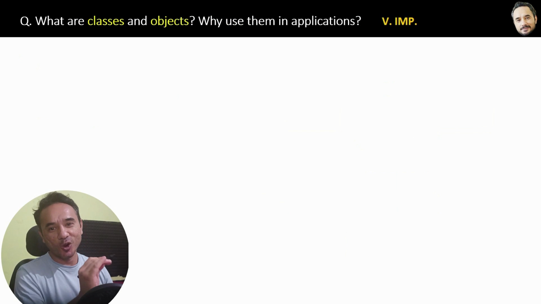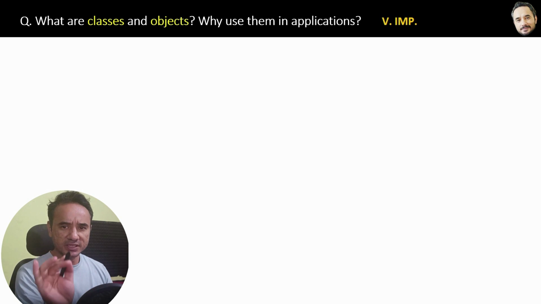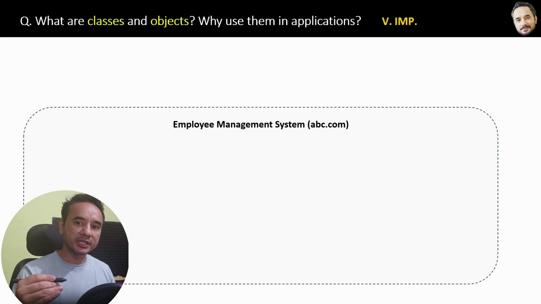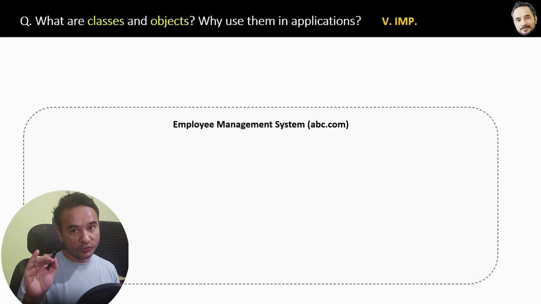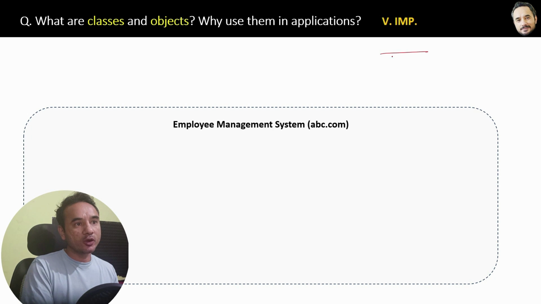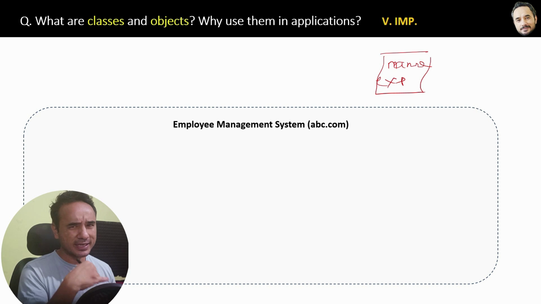What are classes and objects? Why use them in an application? Very important question. Let's understand with the help of an example. Suppose you are a company owner and whenever any employee joins your company, you give him an offline hard copy paper form to fill out his or her details. So that is the kind of paper form. Now this offline form is like a template with fields like name, experience, age, etc. Like an admission form.